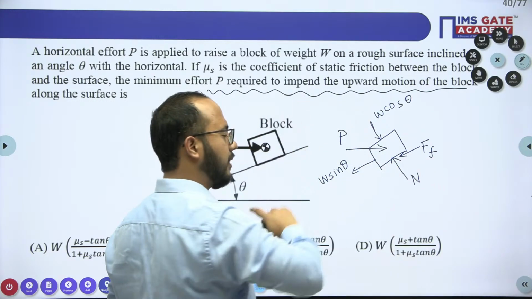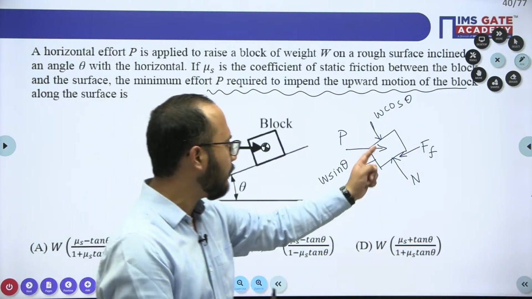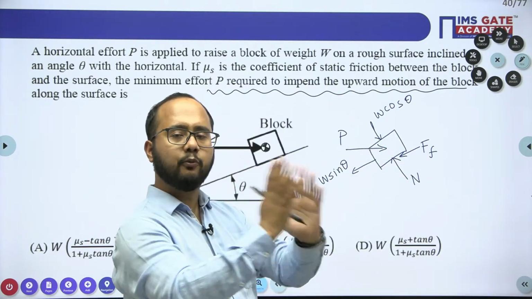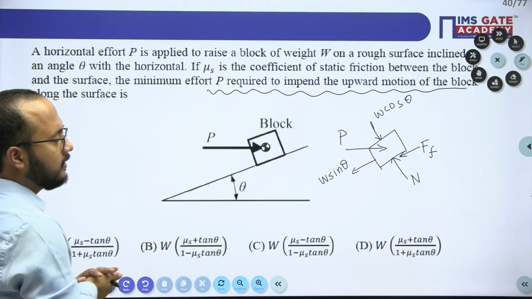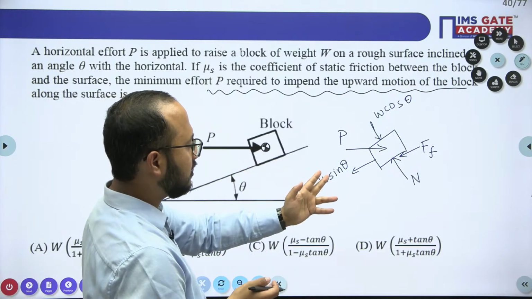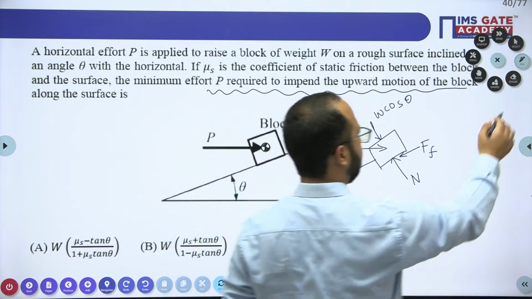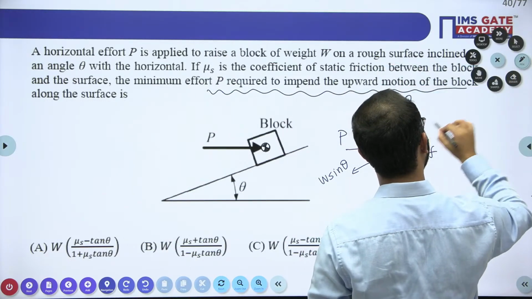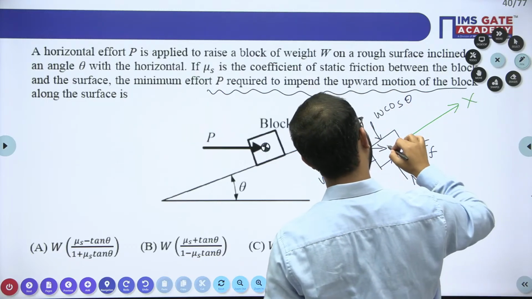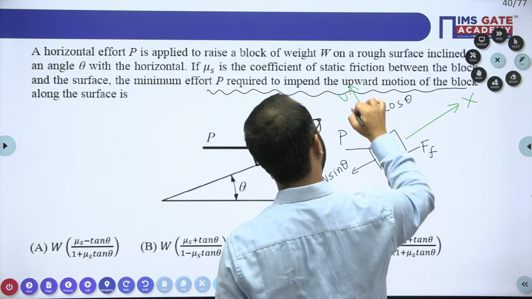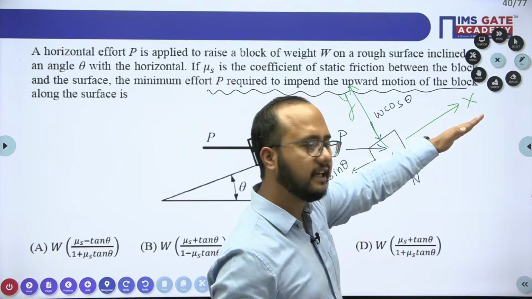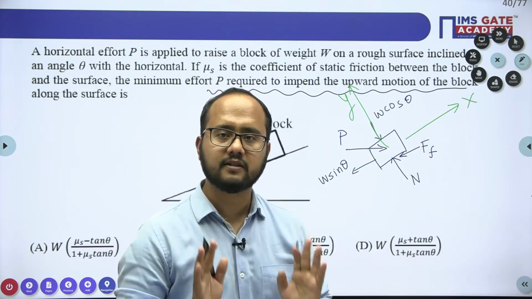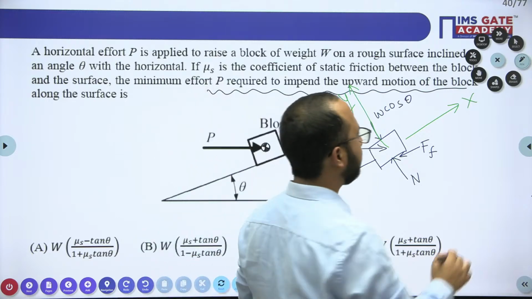Why have we applied friction force like this? Because it will oppose the relative tendency of motion. What is the relative tendency of motion of this block? Moving in the upward direction. Got it? So we'll apply these equilibrium equations. You can consider this direction as X, along the inclined plane, and this direction as Y, perpendicular to the inclined plane. Directly do summation Fx equals 0, summation Fy equals 0, and you will get the answer.